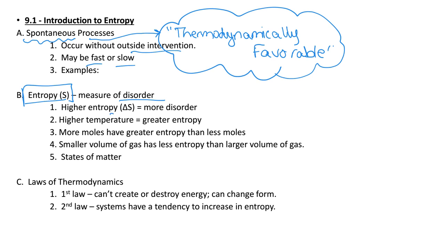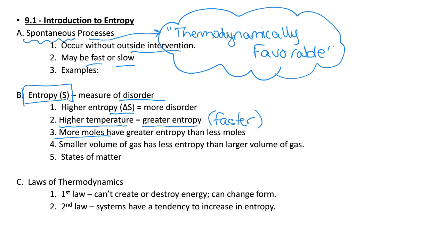Higher entropy values, so we're going to be using the letter S to represent entropy. Higher entropy means more disorder. So molecules that are at high temperatures have greater entropy because we know that higher temperature molecules are moving around faster, and so faster molecule velocity represents more disorder. If you have more moles of something, it's going to have greater entropy. It's going to be considered more disordered.